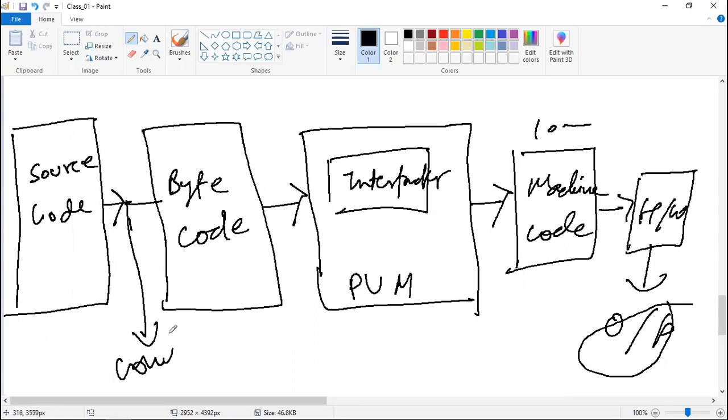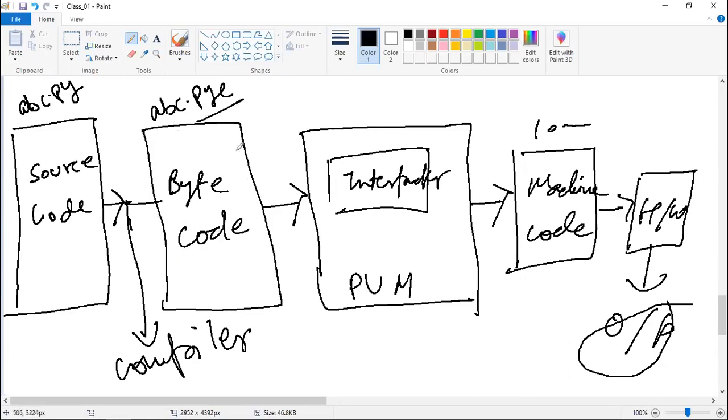There is one compiler here. This compiler is responsible for creating this bytecode. In other words, we can say this bytecode is also called the compiled code. Let's say if you have a file abc.py, then this bytecode will be named abc.pyc, Python compiled file. If you look at it, you will not be able to understand anything out of this, but the machine will be able to understand it.